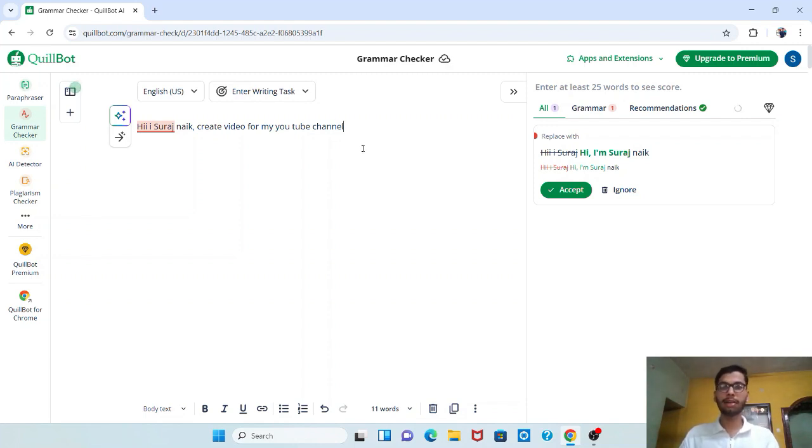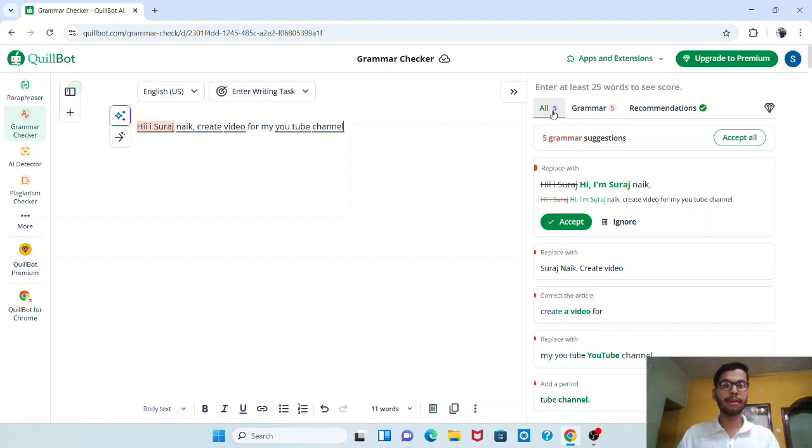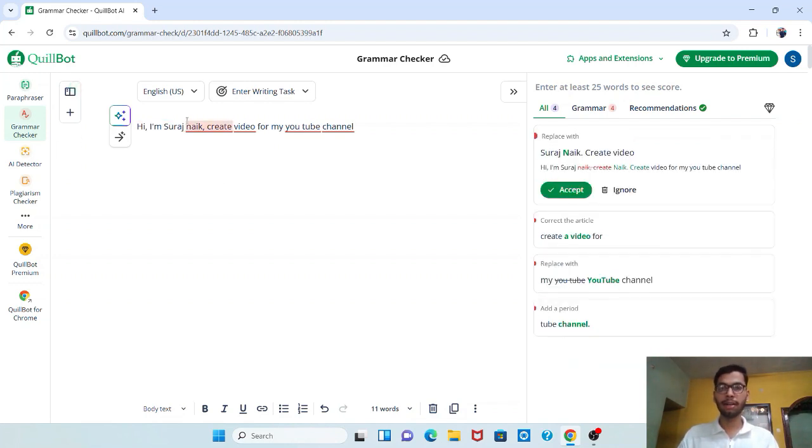Now if you see over here, the AI is saying there are 5 grammar mistakes. It tells you where the grammar mistakes are and also gives the option of how we can correct or change them. If you see over here, it tells me that instead of "I Suraj Naik" it should be "I am Suraj Naik". And if I press accept, it will get changed.